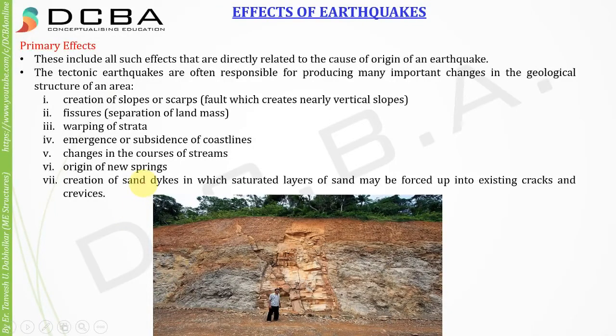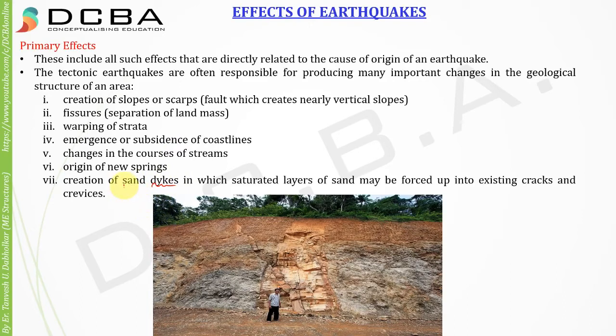Next is creation of sand dikes, in which a saturated layer of sand may be forced up into existing cracks and crevices. We have come across this term dikes in the igneous rocks, where magmatic intrusions that are vertical and go into some sedimentary beds are called dikes.